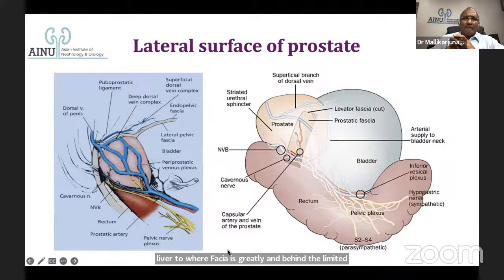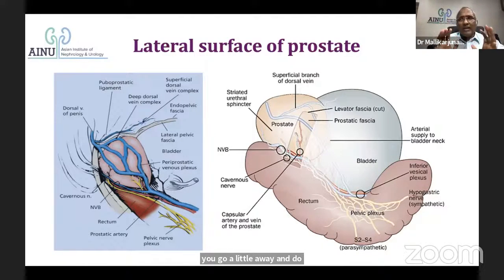But you should understand, all these things are to be decided much ahead in planning. It is not that you go inside and start planning. You see where the tumor was inside the prostate, what is the relation to the periphery of the prostate, what is the relationship on an MRI, how far you can go, whether you're going to make a positive margin at all or not, or if it is very near to the neurovascular bundle area, you go a little away and do an incremental nerve sparing, etc. And the Gleason grade of the disease. All these factors play a role in selecting what you want to select.